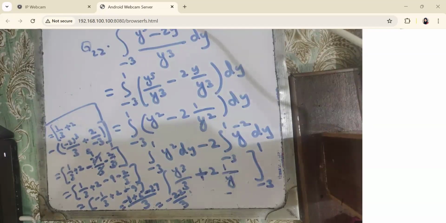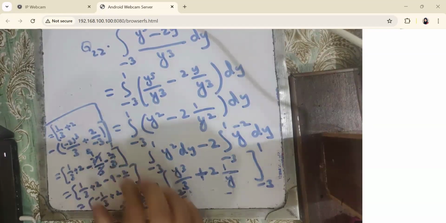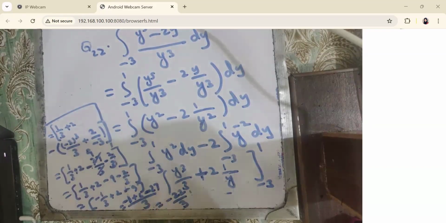You need to check if the simplifications are correct or not. Maybe I have some mistake in this calculation. Okay.